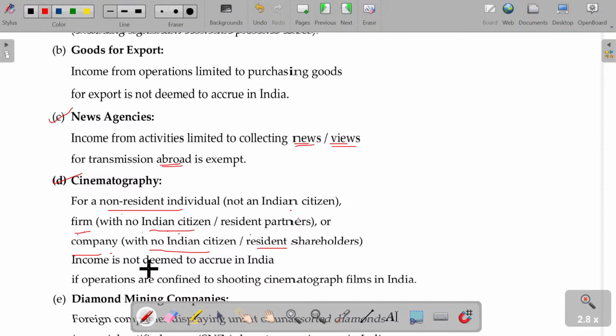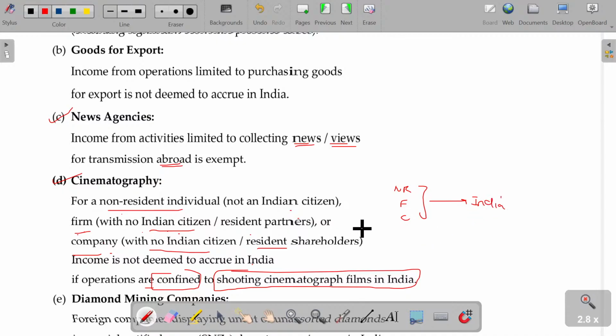Income is not deemed to accrue in India when operations are confined to shooting a cinematograph film in India. Who are they? A non-resident firm or company coming to India for shooting purposes and making any income will not be considered as deemed to accrue or arise in India, provided the non-resident should not be an Indian citizen. In case of a firm, the partner should not be an Indian citizen. In case of a company, the shareholder should not be an Indian citizen. Is that clear?